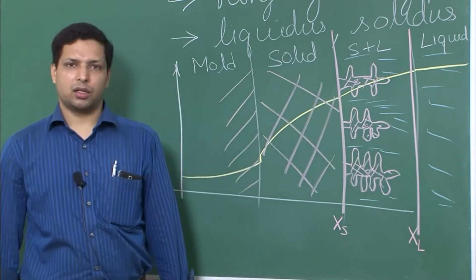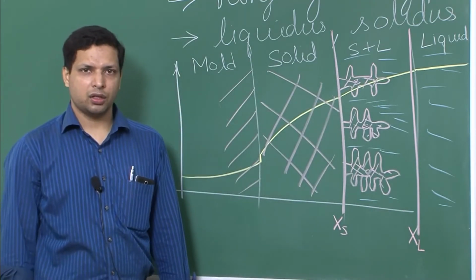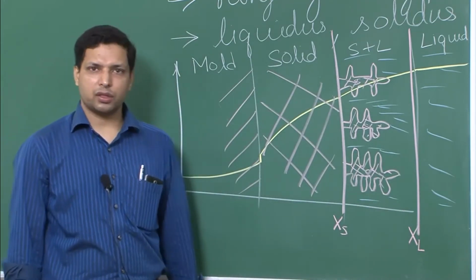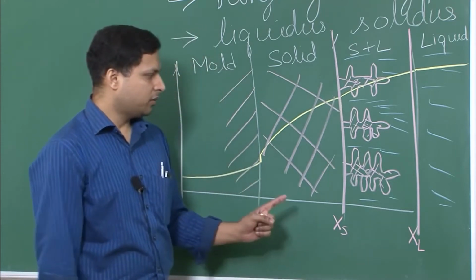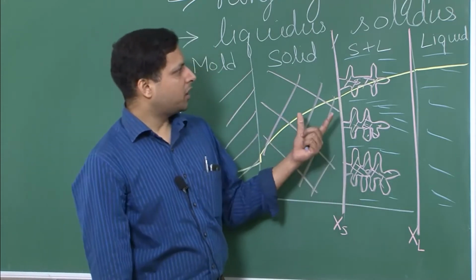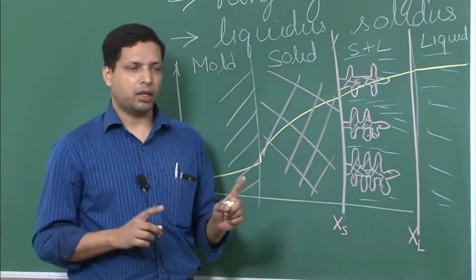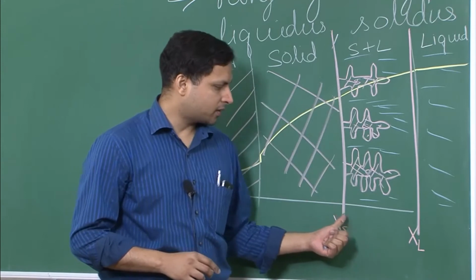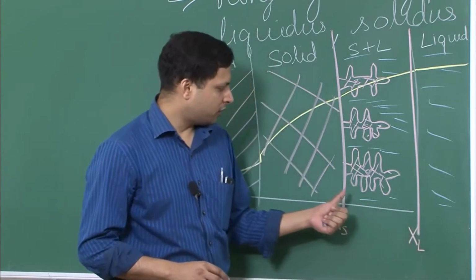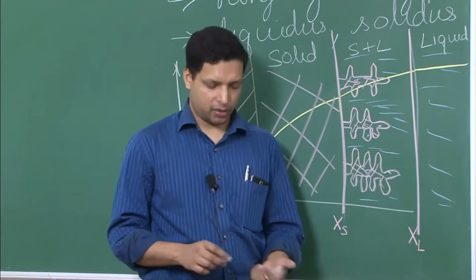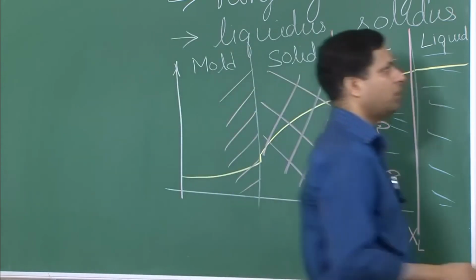So now when we are looking at solidification rate, or basically S versus T plot, we will not be looking at only one line. Remember earlier we had only a solid liquid interface, so we used to draw only one plot, but now we have two things to look at, XS and XL, the solidus line and the liquidus line. So let's draw how this will look like.